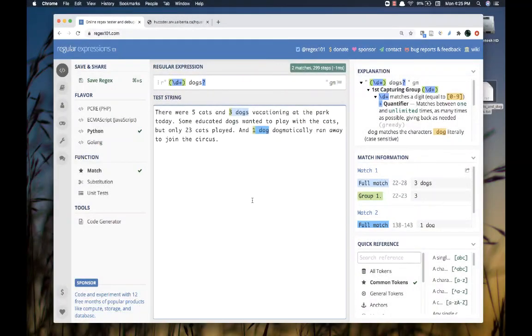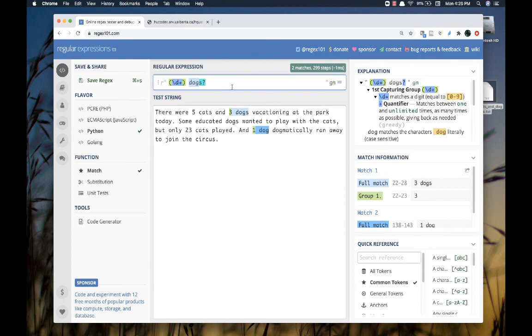Well, what if in Python I was trying to figure out how many cats and dogs there are together? I can do that in regular expression too. What I need to do is to change my regular expression match so that it can alternate between either cats or dogs.